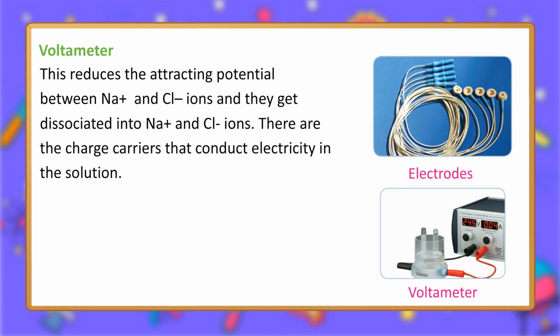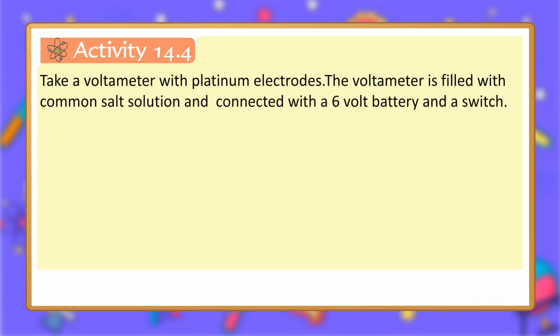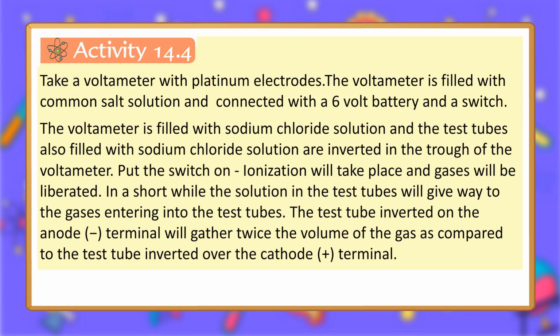Electrodes. Voltameter. Activity 14.4. Take a voltameter with platinum electrodes. The voltameter is filled with common salt solution and connected with a 6-volt battery and a switch. The test tubes, also filled with sodium chloride solution, are inverted in the trough of the voltameter.